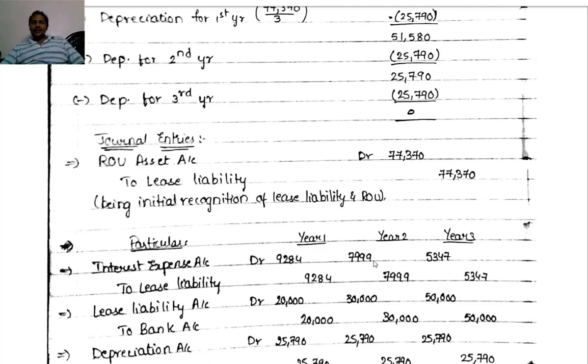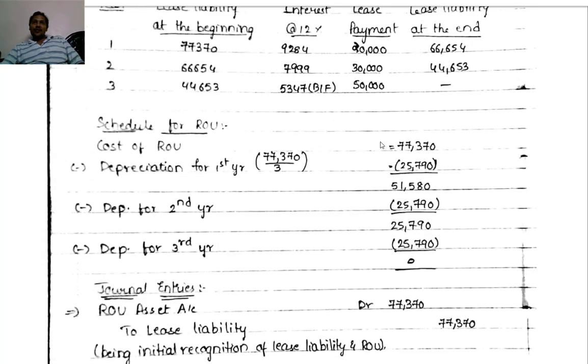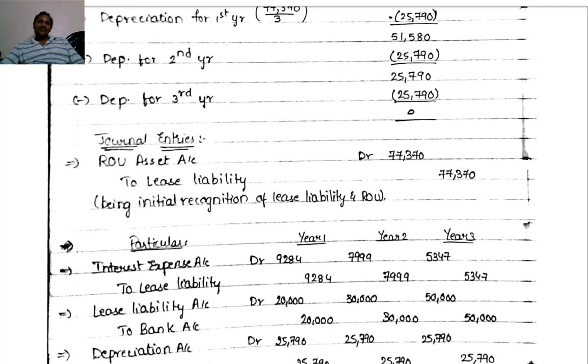Then against that, we have made lease payments of 20,000, 30,000, 50,000. Lease liability account debit to bank, 20,000 first year, 30,000 second year, 50,000 third year.